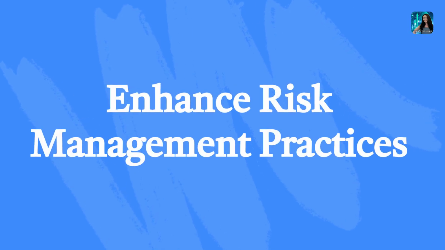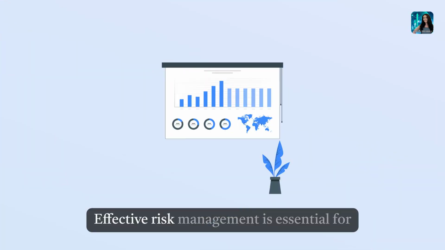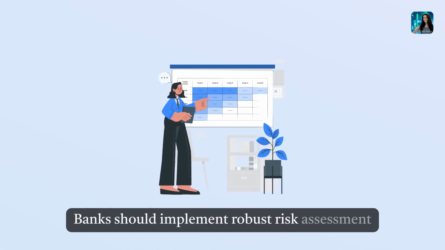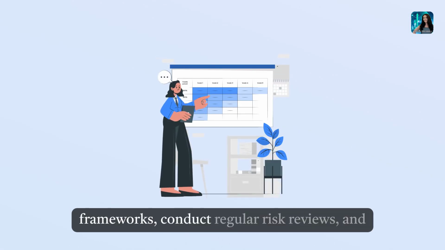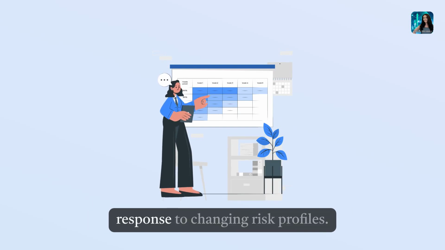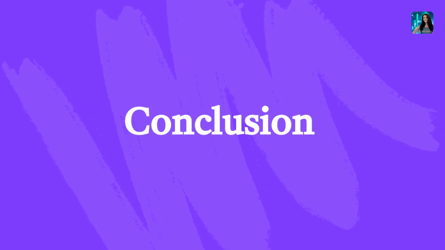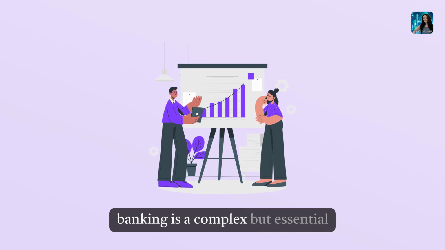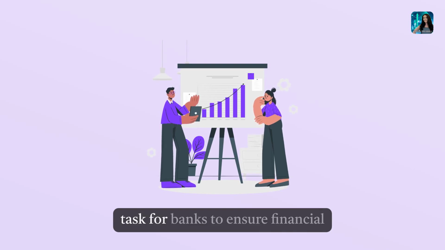Enhance risk management practices. Effective risk management is essential for maintaining regulatory capital adequacy. Banks should implement robust risk assessment frameworks, conduct regular risk reviews, and adjust their capital planning strategies in response to changing risk profiles.